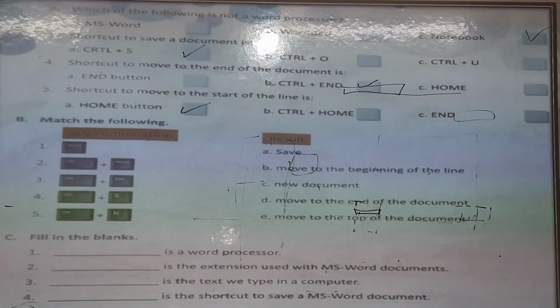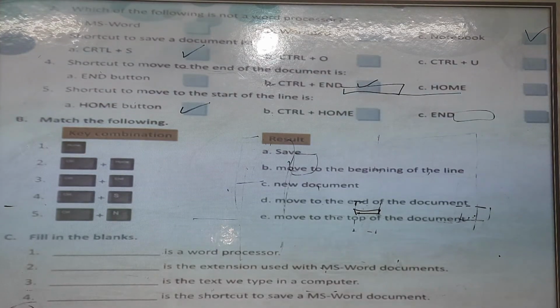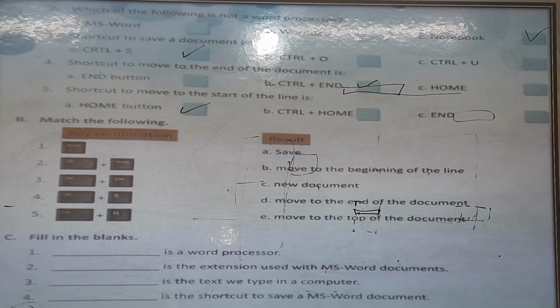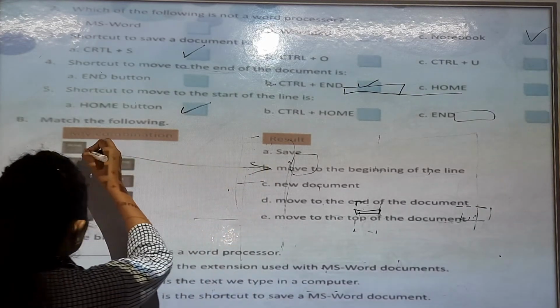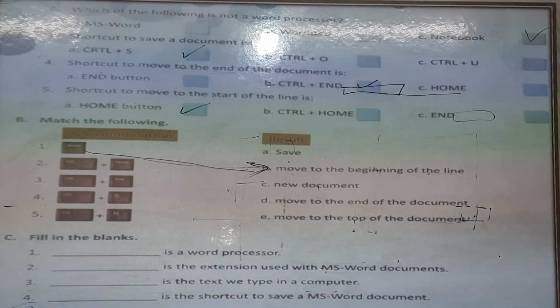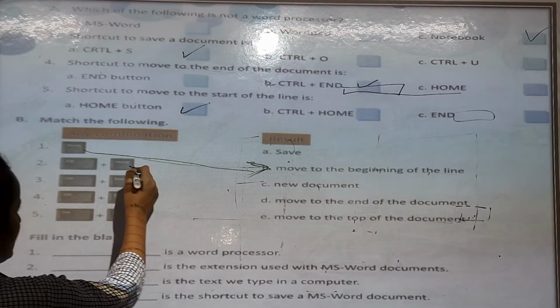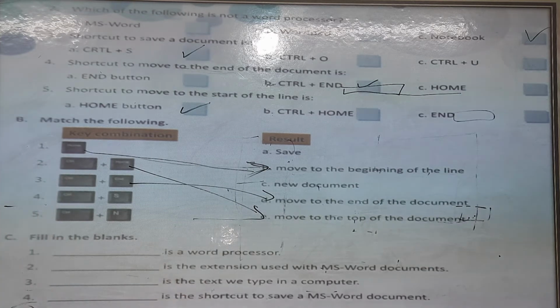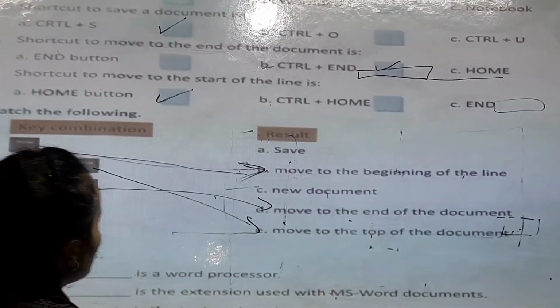Okay. Now match the following. Home, save, move to the beginning of the line, new document, move to the end of the document, and move to the top of the document. Now, the Home button, you can see the Home button, B. And Control plus Home is question number 2, E, and question number 3 is D, move to the end of the document, Control plus End means move to the end of the document.